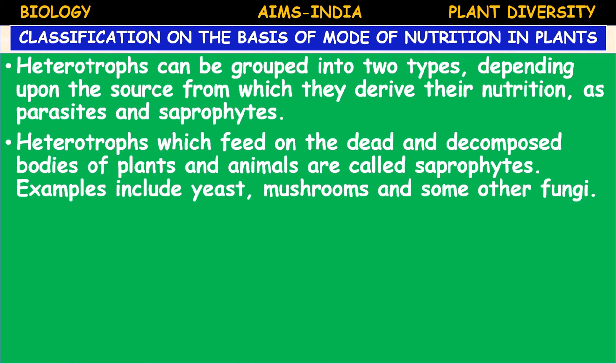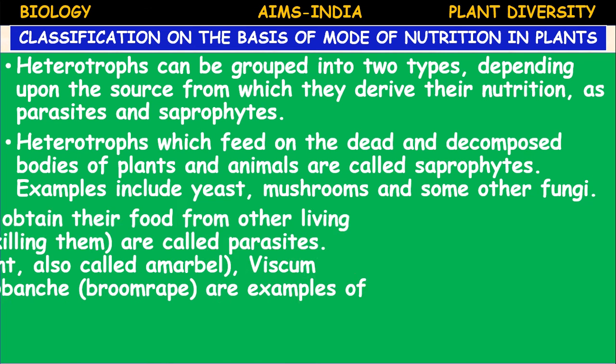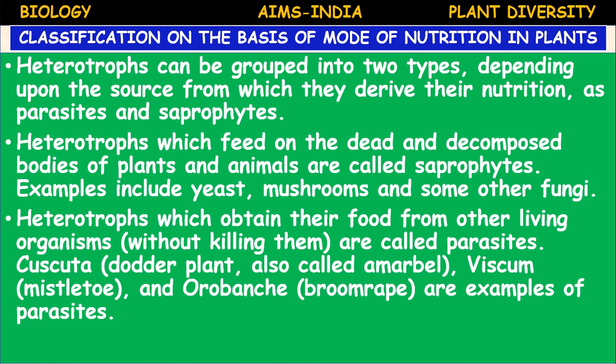There are many examples, which are root parasites and stem parasites. The heterotrophs which feed on the dead and decomposed bodies of plants and animals are called saprophytes. The examples include yeast, mushrooms, and some other fungi. The heterotrophs which obtain their food from other living organisms without killing them are called parasites.